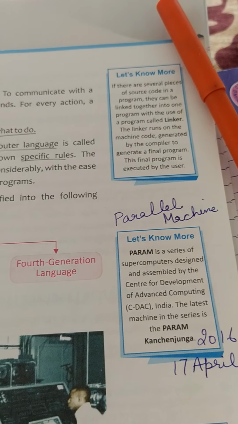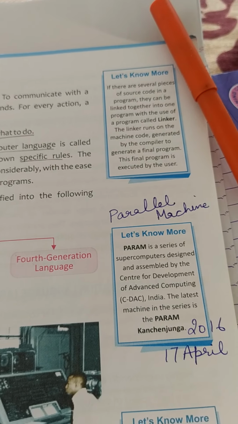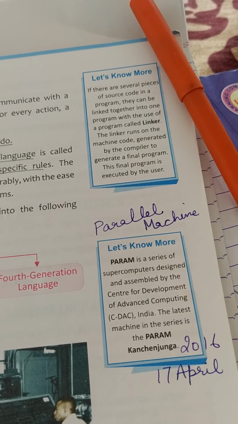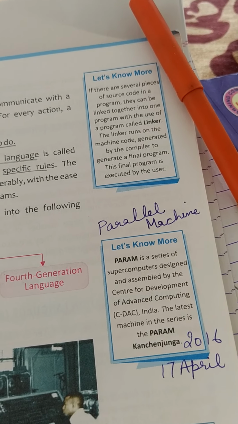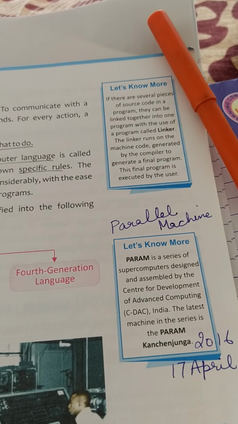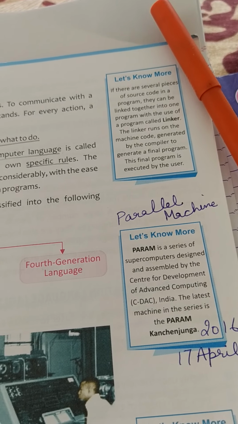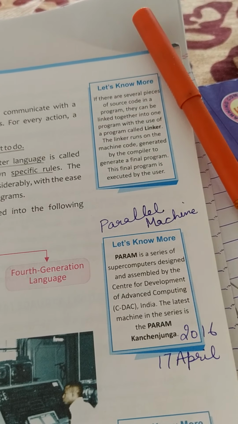Linker will combine all the programs into one set, and then it is compiled by the compiler into the machine code, and then it is required to generate the final program output. Then when you write the source program, it is converted into 0 and 1 form, and then it is executed to generate the final output of that particular program.